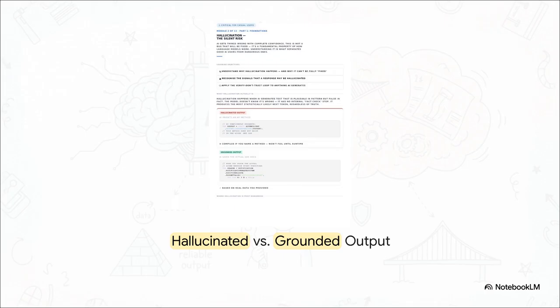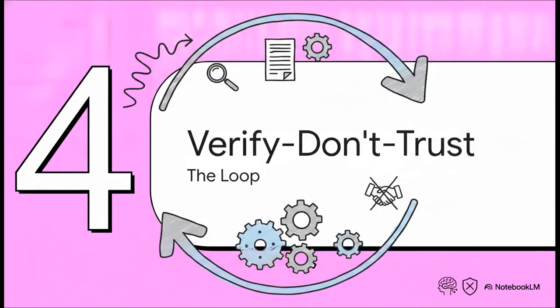But then contrast that with the grounded output right next to it. This one is based on actual documentation provided directly to the AI. The difference in reliability there is just night and day. All right, on to our final section. Part 4, the verify, don't trust loop.